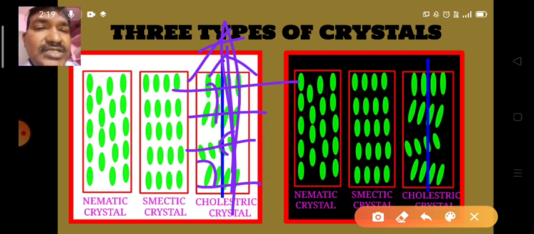In nematic crystals we have only vertical alignment, whereas in smectic crystals we observe horizontal as well as vertical alignment. As a result, we observe the layered structure for smectic crystals, and in cholesteric liquids we observe layers as in smectic crystals. But here these layers make some angle with each other.